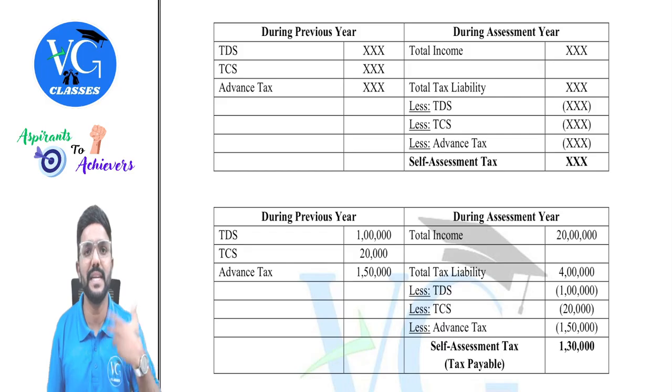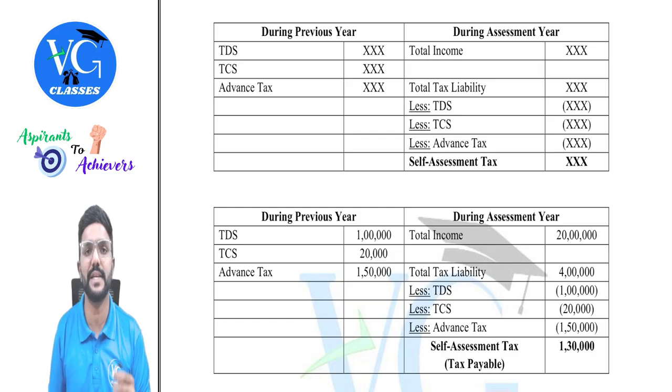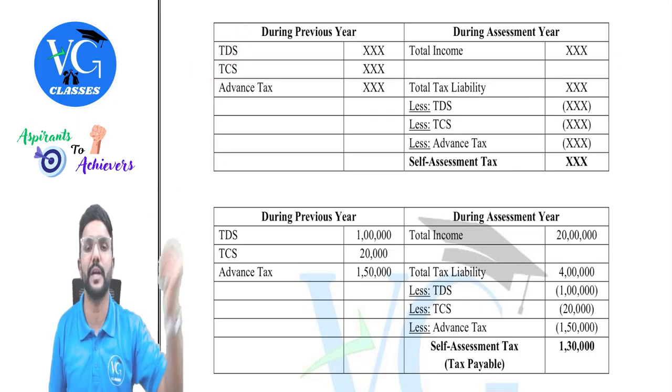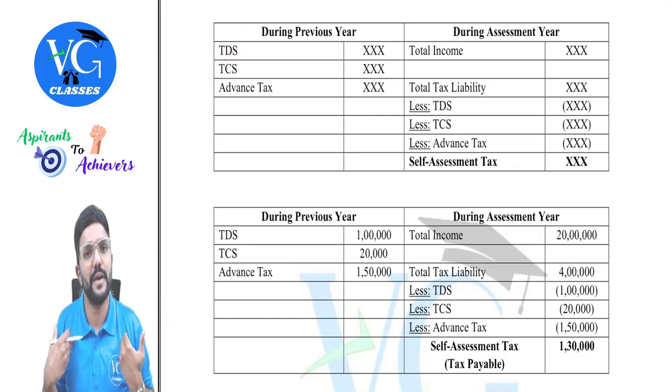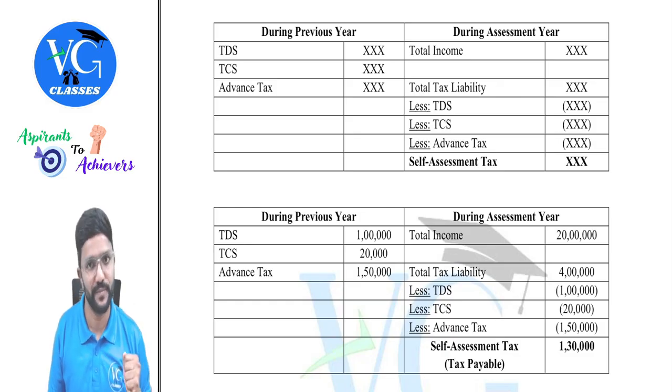And in the same way, when a seller is selling some specified goods or services, in addition to the sale consideration, he is supposed to collect TCS at various rates. And whatever TCS he collects or TDS a payer deducts, they will remit it to the government. So it is as if the person who has paid it is the payee, or in case of TCS, it is the buyer, guys. Clear?